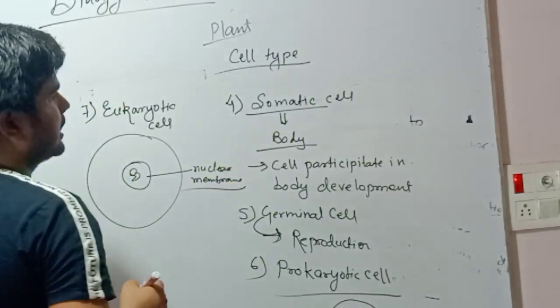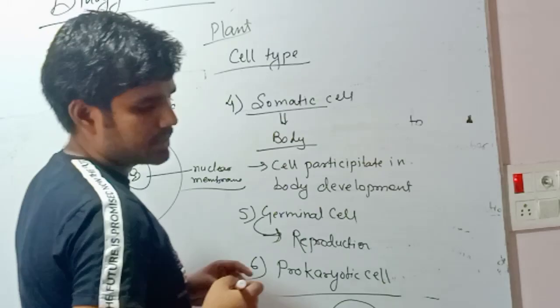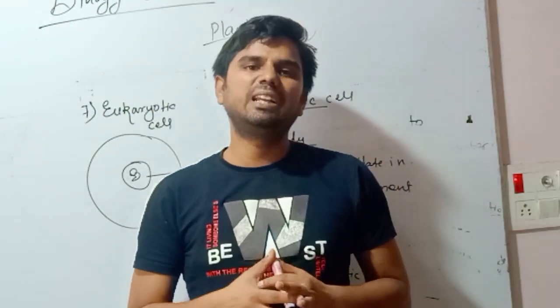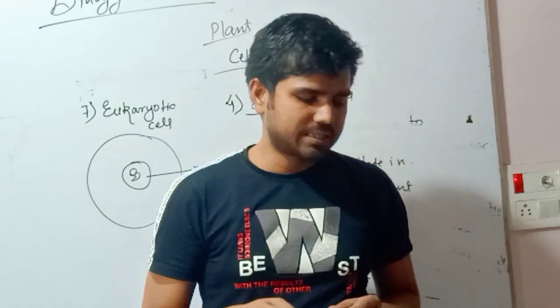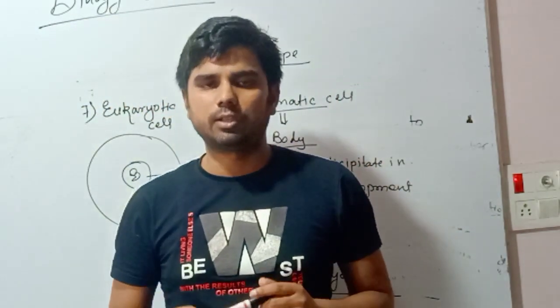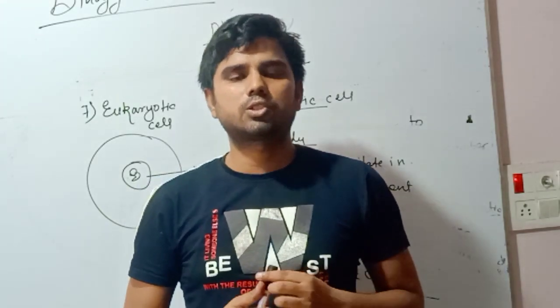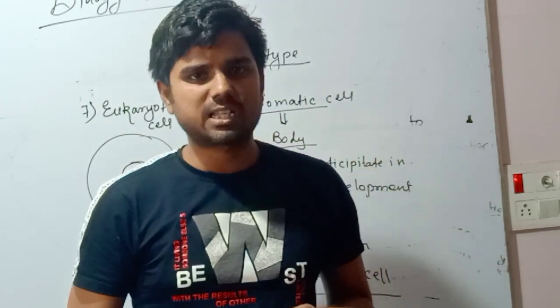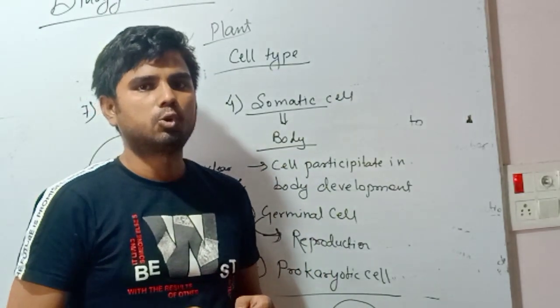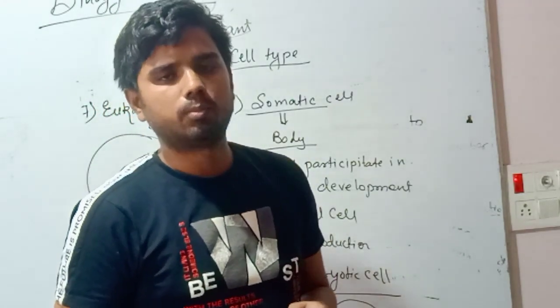So there are how many types? 7 types of cell: undifferentiated, differentiated cell, dedifferentiated cell, somatic cell, germinal cell, prokaryotic cell, and eukaryotic cell. So students, this was the last topic of unit 1. In tomorrow's class we will discuss the Monera kingdom.